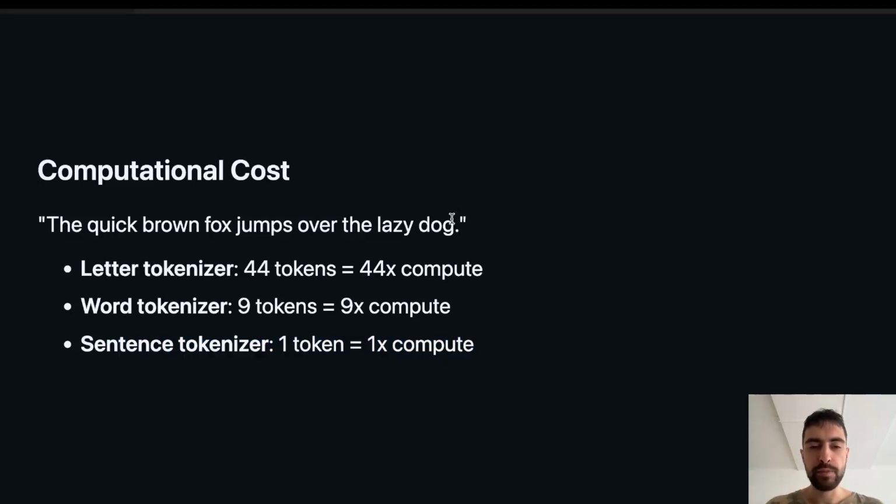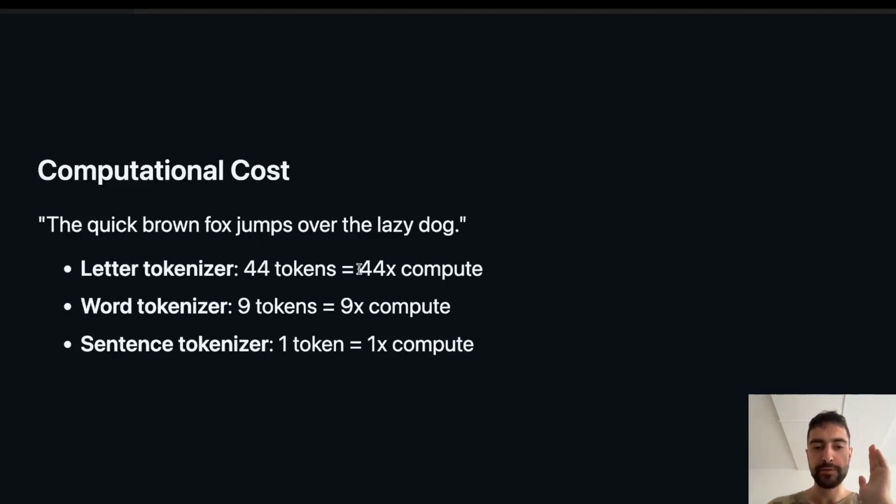And there is an argument to be made: if tokens do not require the same compute, then letter tokens would require more compute, because understanding how a letter can be used in all of the possible situations in a language is harder and has more information than understanding how a single word or sentence can be used in a language, because a letter can be used in a lot more different situations.